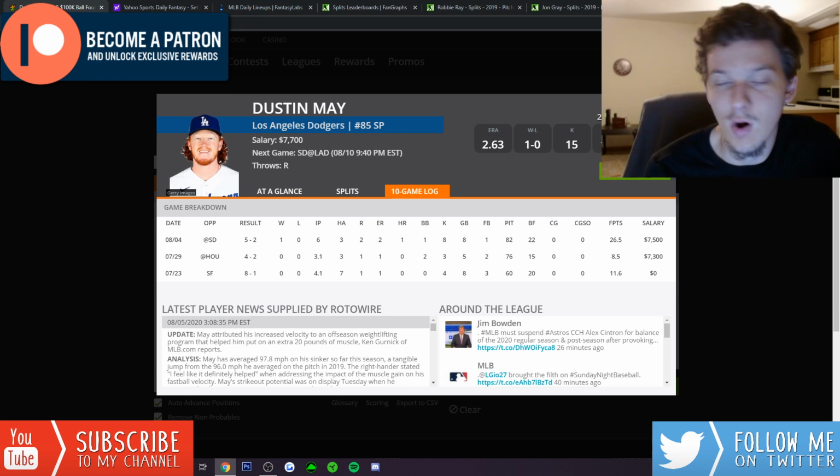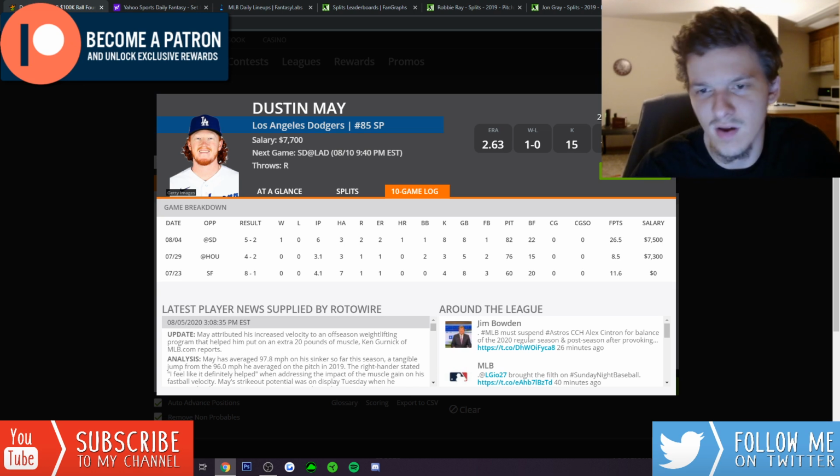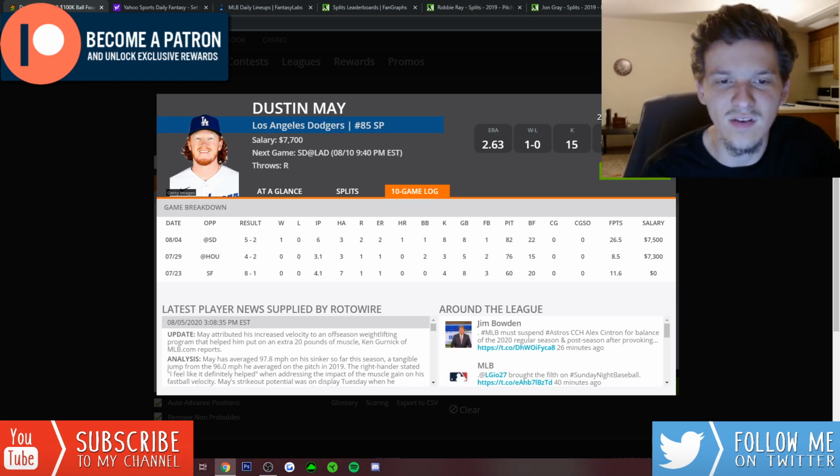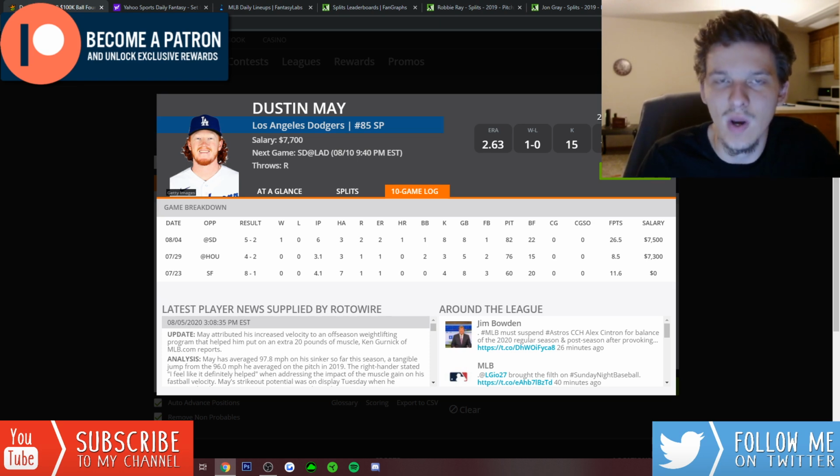One of the reasons I liked him so much in that last start was because the Padres, against right-handed pitching, just strike out so much. And we saw that come to fruition in his last start against San Diego. Went 6 innings, only allowed 3 hits, 2 runs, 1 walk, got 8 strikeouts, finished with 26 DraftKings points.